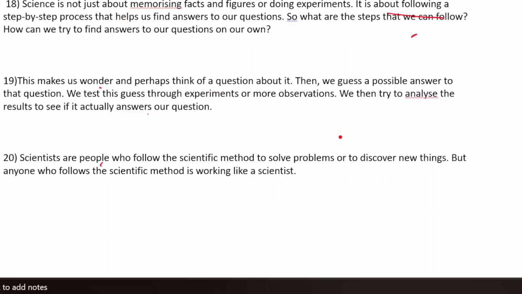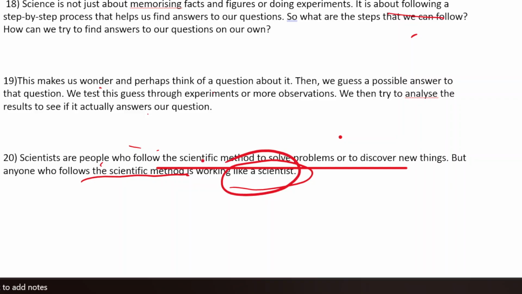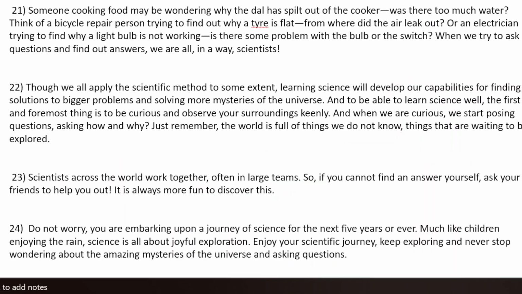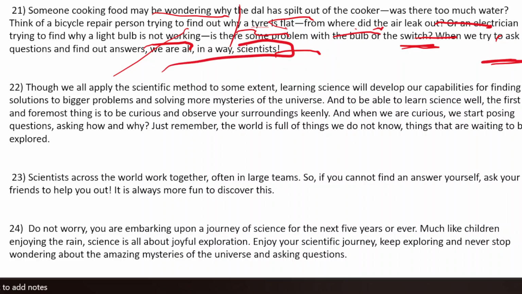Okay. 20th point, scientists are people who follow the scientific method to solve problems and discover new things. But anyone who follows the scientific method is working like a scientist. Okay, scientific methods को भी use करते हैं. Someone cooking food may be wondering why the dal has spilled out of the cooker. Was there too much water? Think of a bicycle repair person trying to find out why a tire is flat, from where did the air leak out. An electrician trying to find out why a light bulb is not working. Is there some problem with the bulb or switch? When we try to ask questions and find answers, we are scientists.